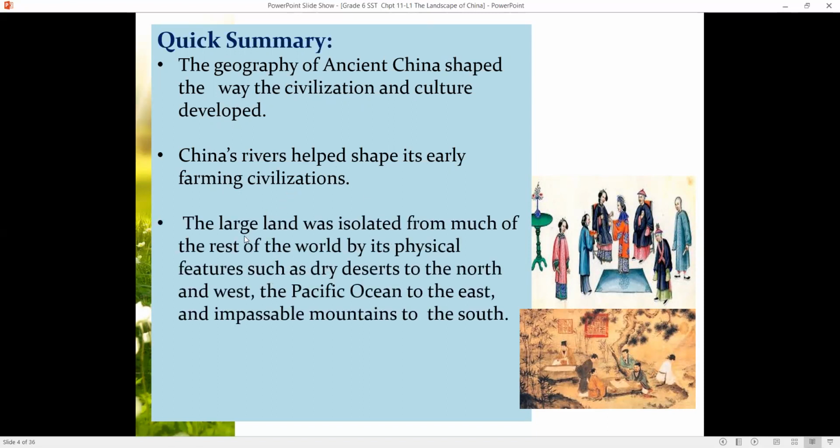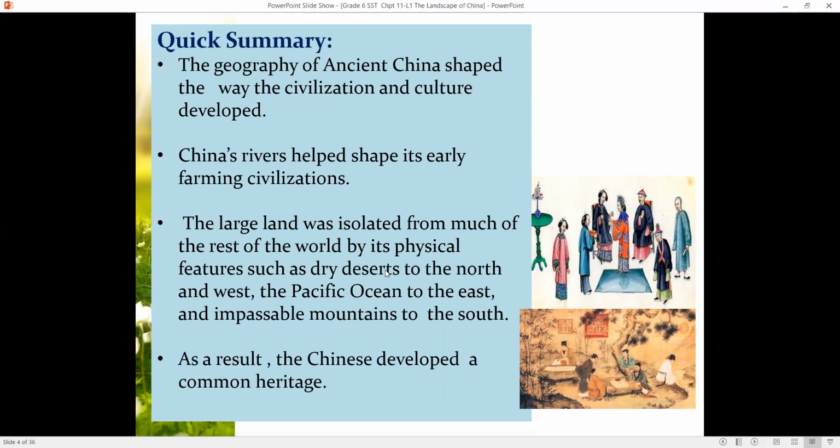Then you have the large land that was isolated from much of the rest of the world by its physical features, such as dry deserts to the north and west, the Pacific Ocean to the east, and the impassable mountains to the south.